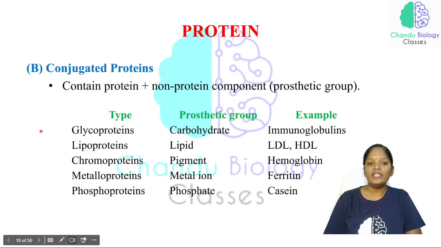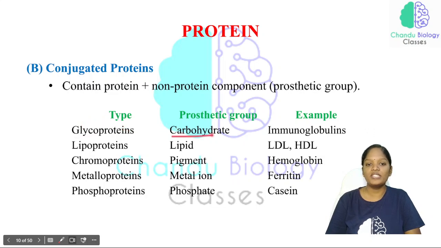Now we have glycoproteins, which means what? Here the protein is the group of amino acids, as we know. And what about this glyco group? Carbohydrates. So the carbohydrates are associated with the protein, which is why we call them a glycoprotein.